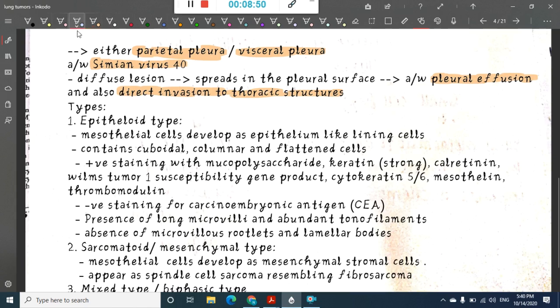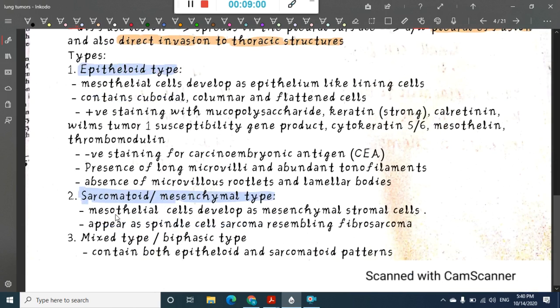Histologically we have three types of mesothelioma: epithelioid type, sarcomatoid or mesenchymal type, and mixed or biphasic type. In the epithelioid type, you find mesothelial cells which develop as epithelium-like lining cells.